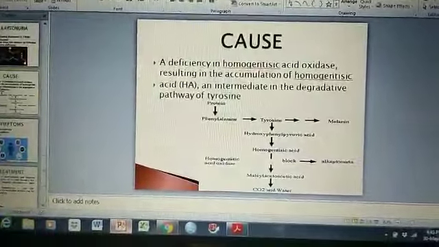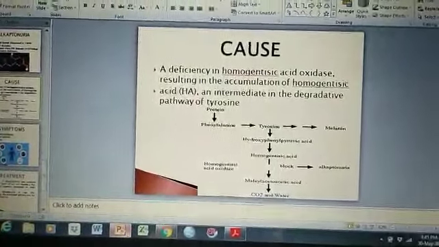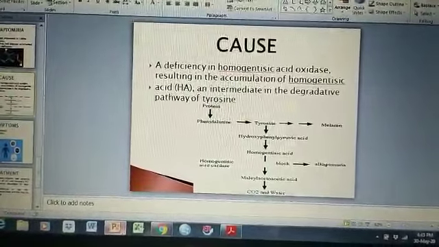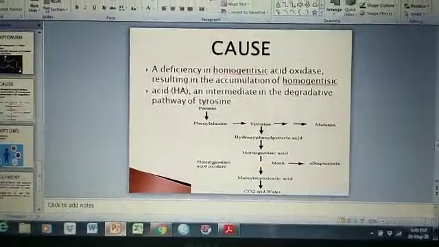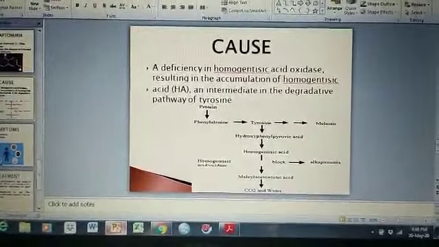The main cause of this disorder is the homogentisate dioxygenase gene, which is responsible for the production of the enzyme homogentisic acid oxidase that helps degrade the amino acids phenylalanine and tyrosine.